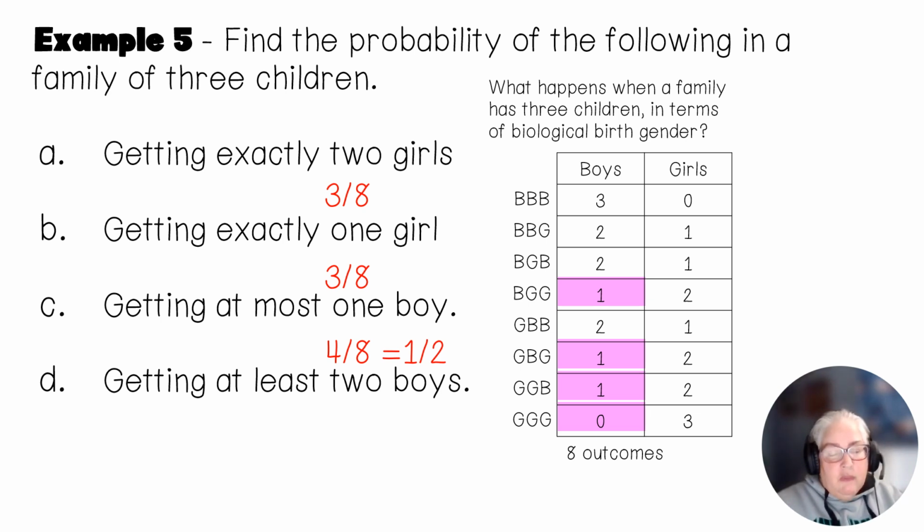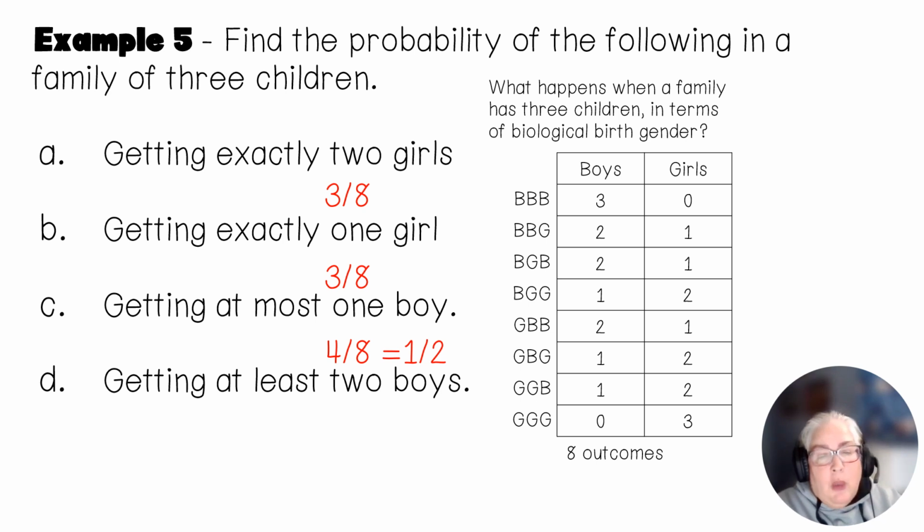When you're doing all of these, I want you to notice a couple of things. The way I've written this fraction, because of the way you're going to have to put it in Blackboard, there's not a way to create a fraction in Blackboard, so you have to write it as just a horizontal. So you're going to put 3/8. The other thing I'd like for you to notice is that you have to reduce all of your fractions. Whatever you need to do to reduce your fractions, I will tell you on Tuesday that there is a way to do that in your calculator that makes life a whole lot easier.